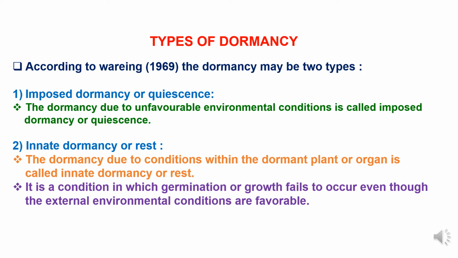According to Waring 1969, dormancy is of two types. The first one is imposed dormancy, which is also known as quiescence, and the second is innate dormancy or rest. Imposed dormancy is due to unfavorable environmental conditions. Innate dormancy is due to conditions within the dormant plant or organ. It is a condition in which germination or growth fails to occur even though the external environmental conditions are favorable.